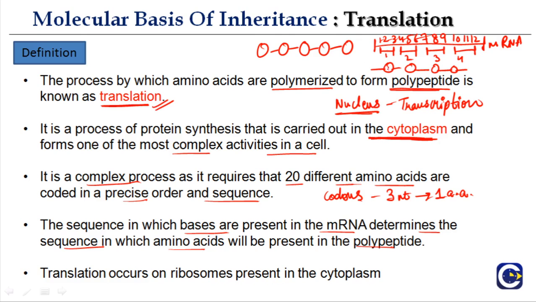The first codon will code for the first amino acid, second for second, third for third, fourth for fourth, and so on and so forth. So the sequence in which bases are present determines the sequence in which amino acids will be present in the polypeptide. And translation occurs on ribosomes present in the cytoplasm. We also briefly discussed ribosomes in the previous part, but we'll see them in much more detail here.